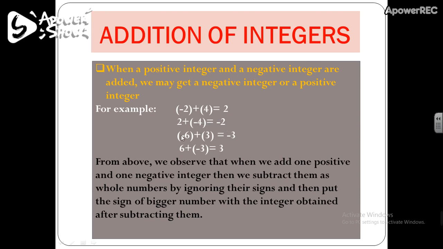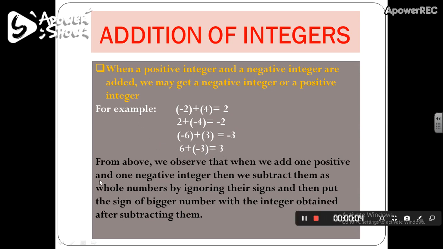Now let's move on to other examples. Minus 6 plus 3 equals minus 3. Why? Again 6 is greater than 3, so the result which we get has the same sign as the sign of this number 6. So 6 has a negative sign, so the result will also have a negative sign. In the last one, 6 plus minus 3 equals 3. Again 6 has a positive sign, so the result will also have a positive sign.